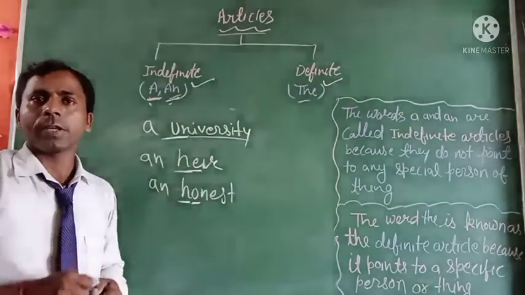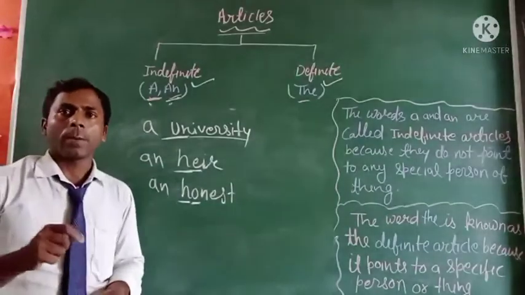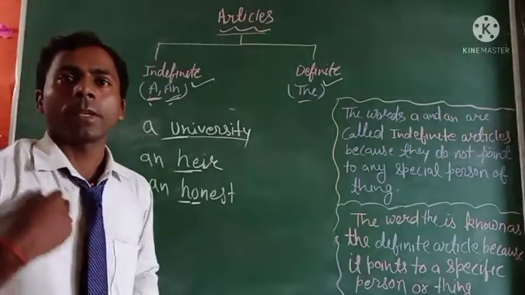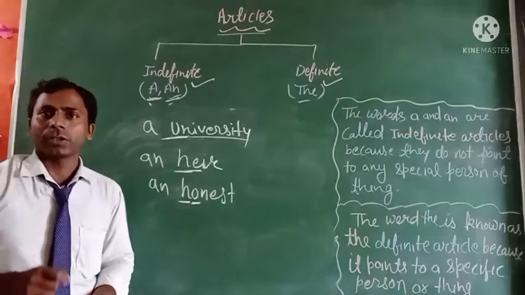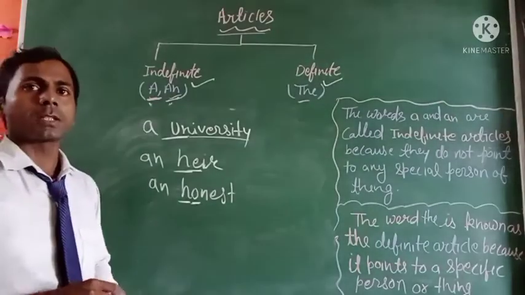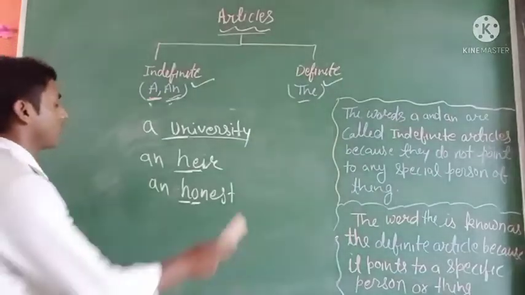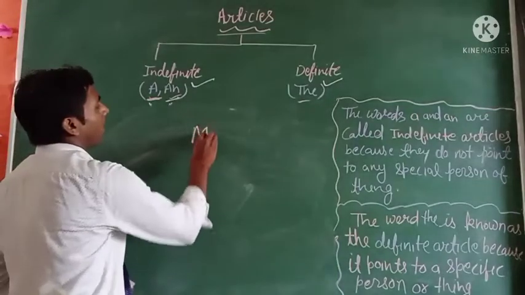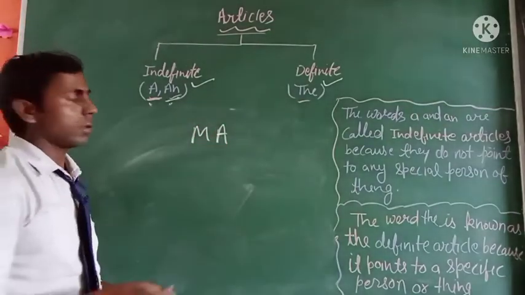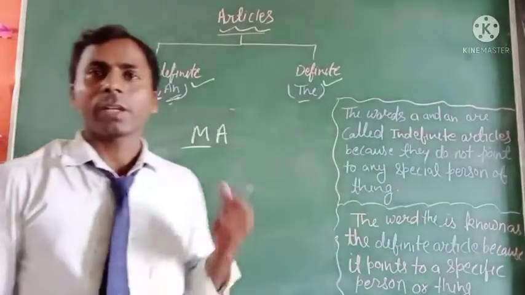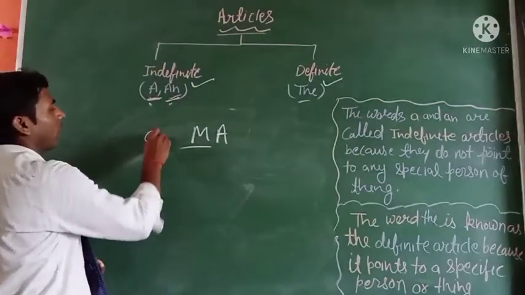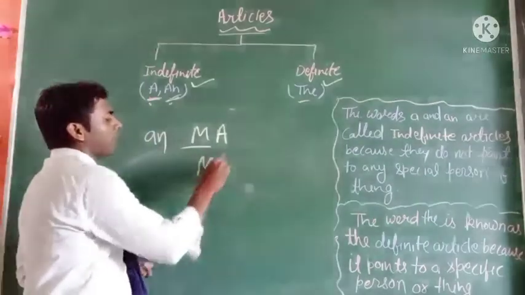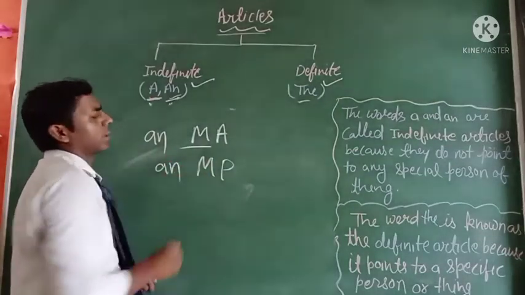That clear? And we use "an" before abbreviations if the consonant begins with a vowel sound. Okay. For example, you can see here is the short form of the word MA. Here the letter is M, a consonant, but we use "an" here. Okay. Why? Because of the abbreviation, and we have many words like MP, where we can use the article "an," not "a."